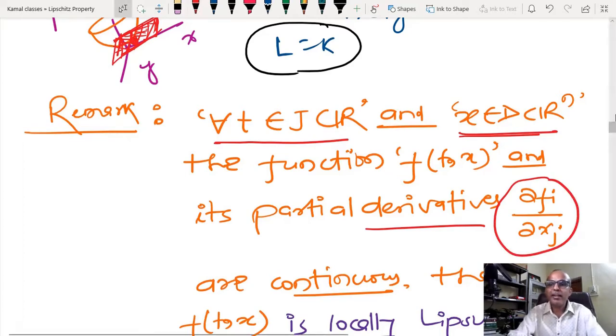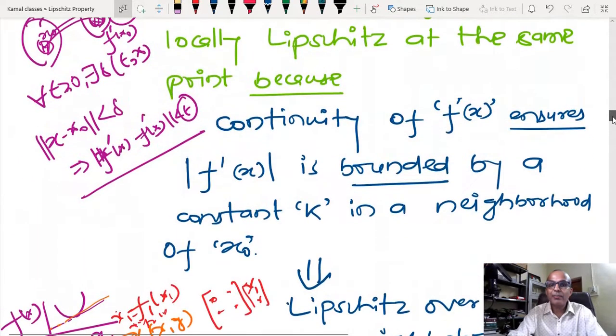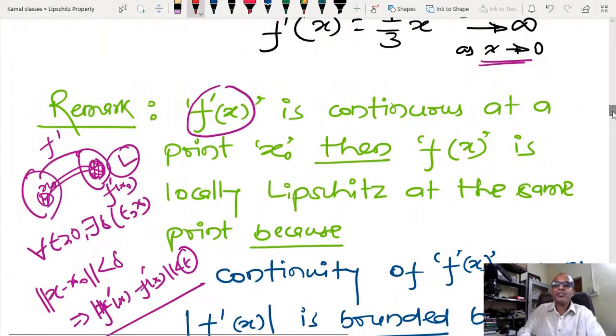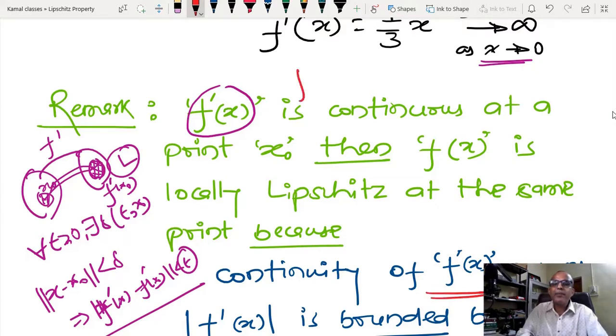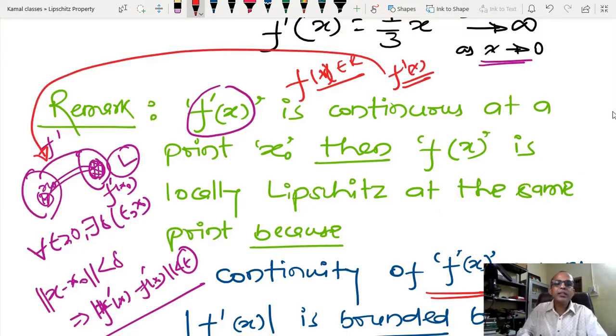In the previous remark, in one dimension, where f(x) belongs to R, we talked about the derivative f dash x, which is nothing but the tangent slope. Then we talked about the continuity of this slope, and that gives boundedness in the neighborhood of x0.